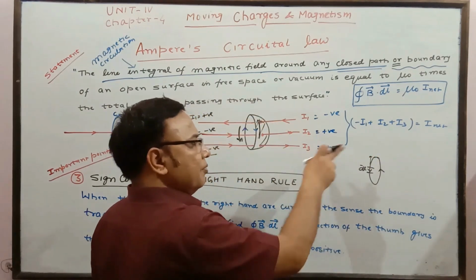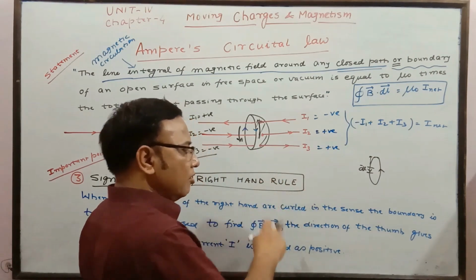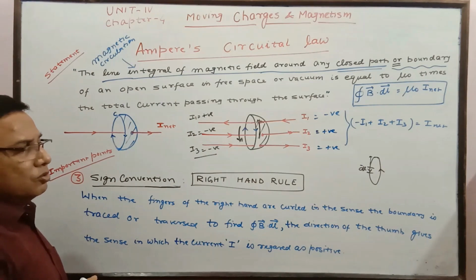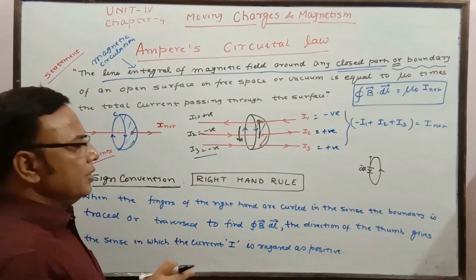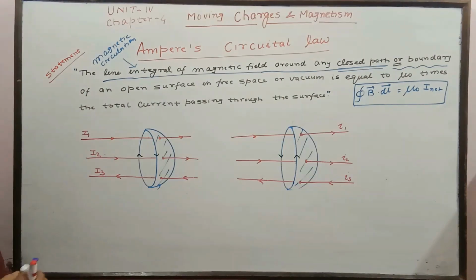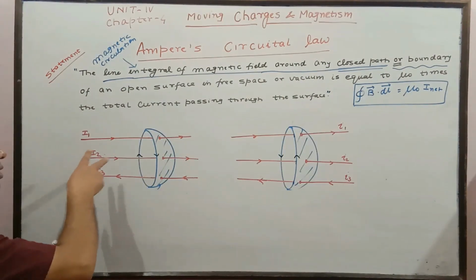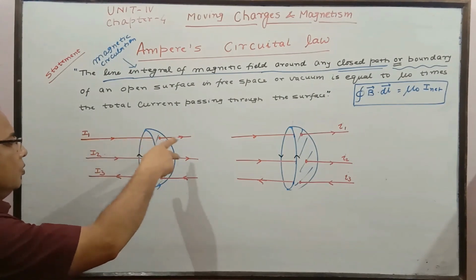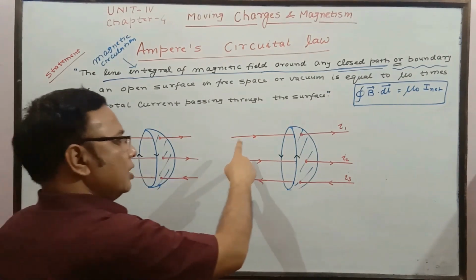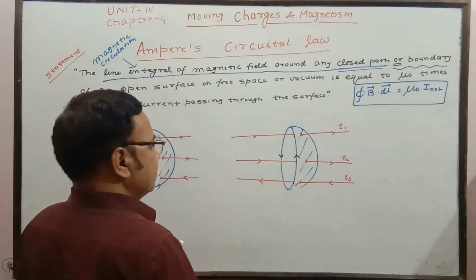As before, I am taking the sign convention of current, and we are going to put the values to get it. We are going to do one numerical based on this to find out the exact result. We have two similar figures. Here in this, both I1 and I2 are rightward and I3 leftward. Here also I1, I2 rightward, I3 leftward.